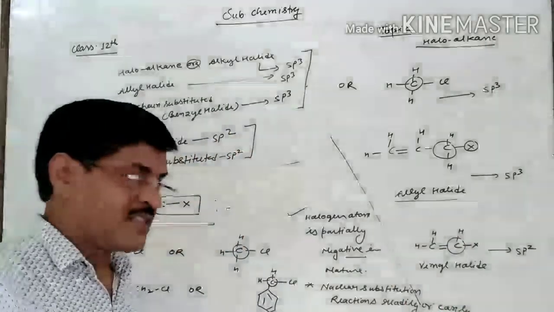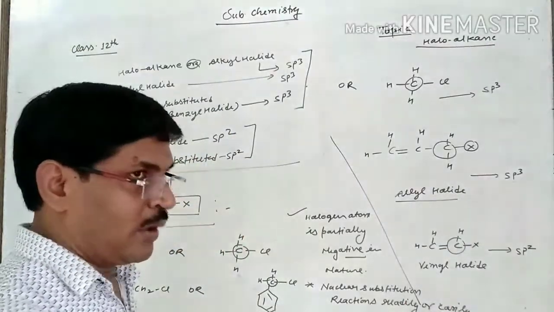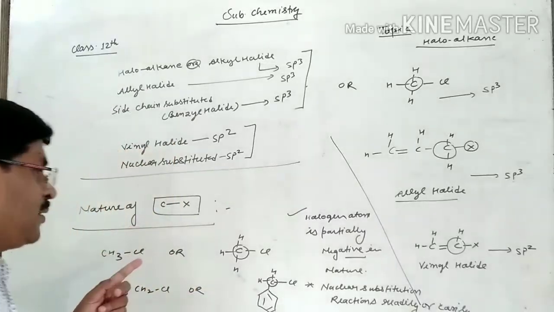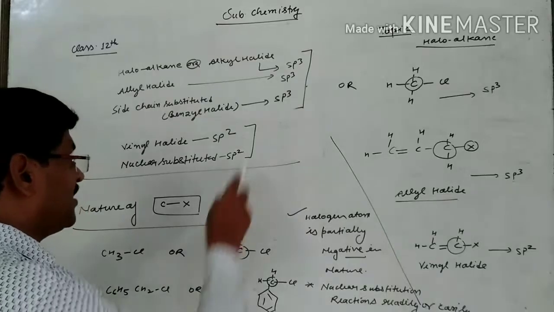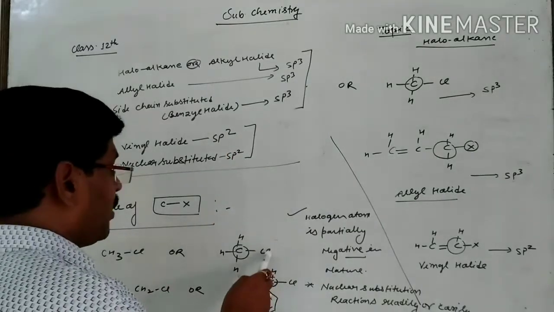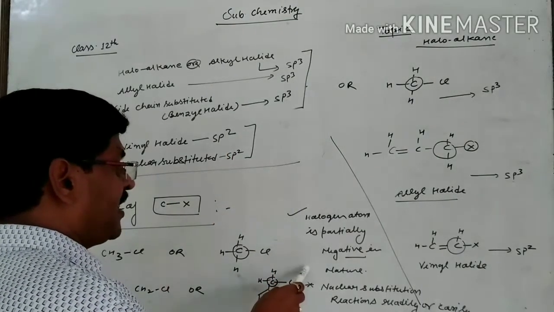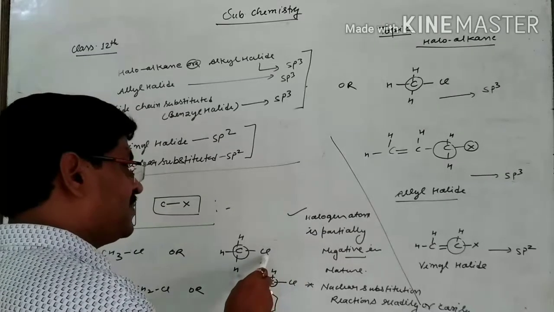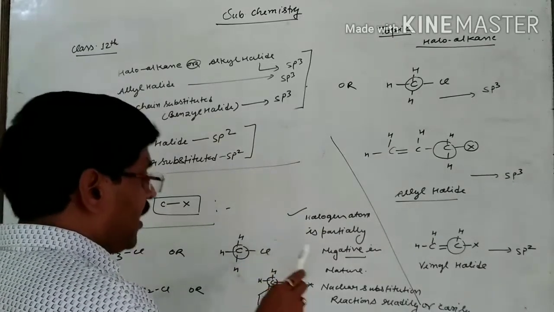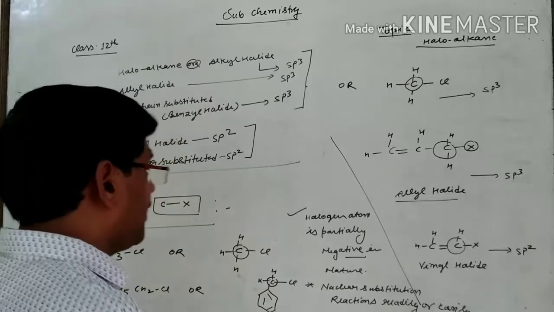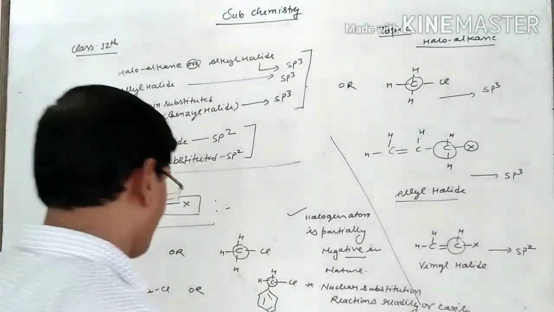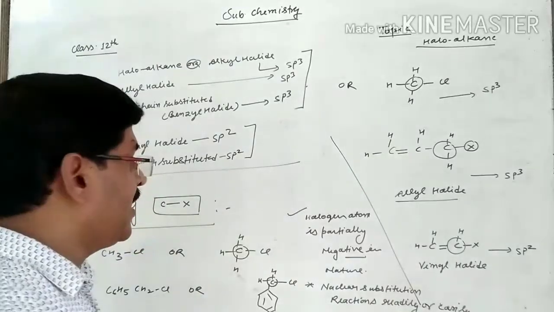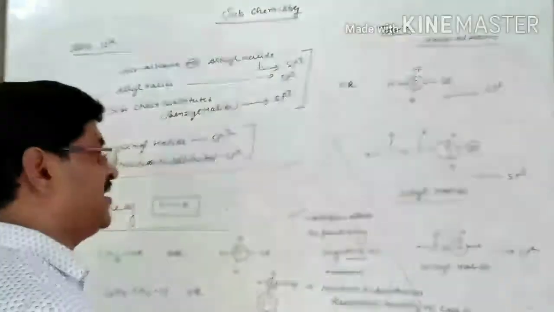So one thing, once again, those halogen containing compounds, aliphatic or aromatic, if in them the hybridization is sp3, then their halogen atom is partially negative in nature. It means partial negative charge is present over this. Due to this, what is the effect over this? This gives nucleophilic substitution reactions easily. And you can say finally, this bond is weak in nature.